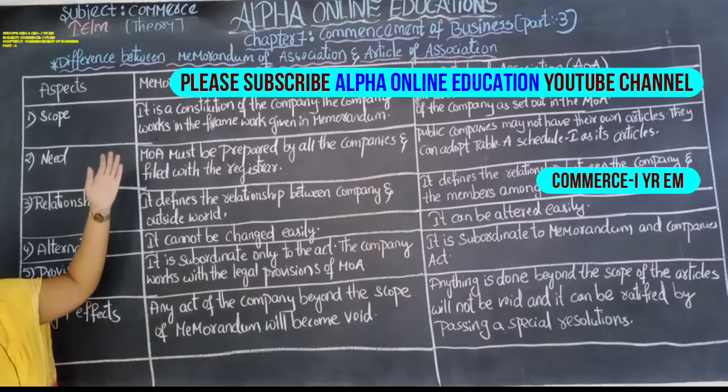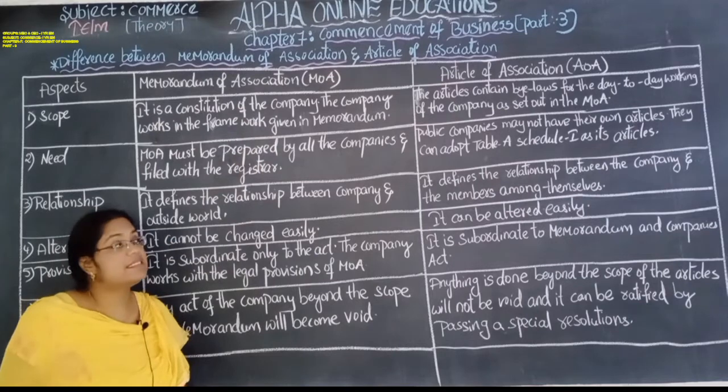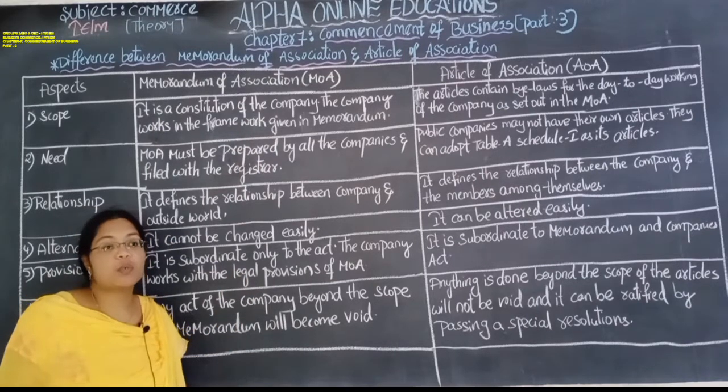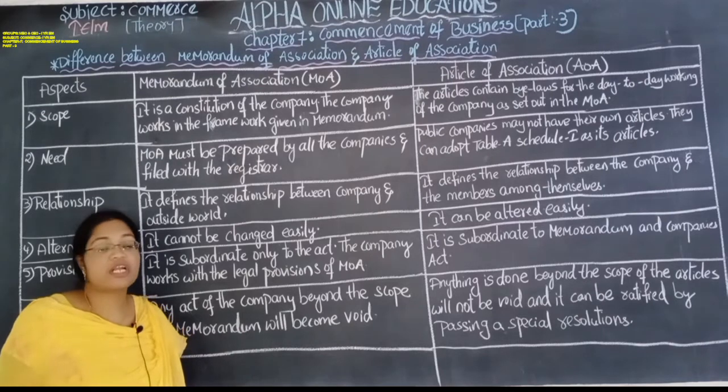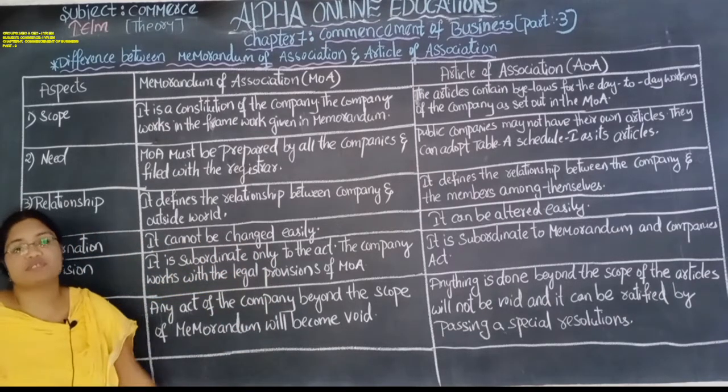The chapter that we are dealing with, the first chapter, commencement of the business. This is the third session of the chapter. In the previous session we discussed what is memorandum of association and what is article of association. Here we are going to discuss the differences between the memorandum of association and article of association.